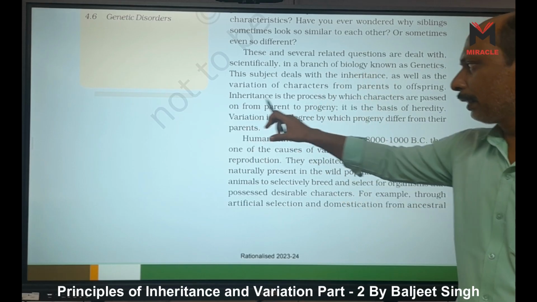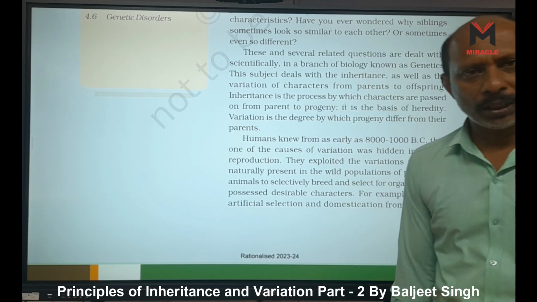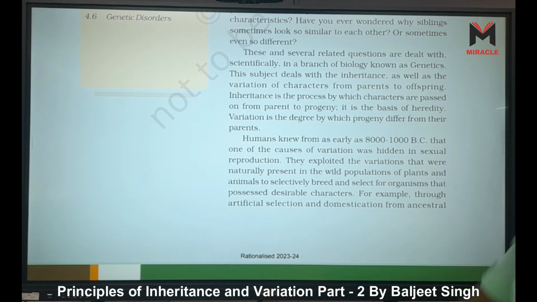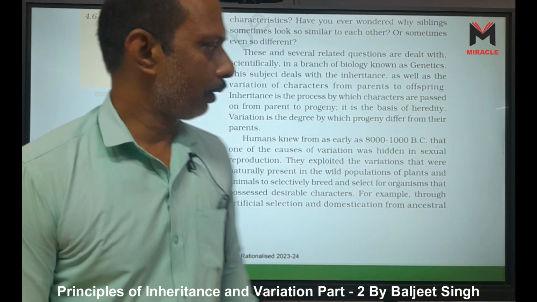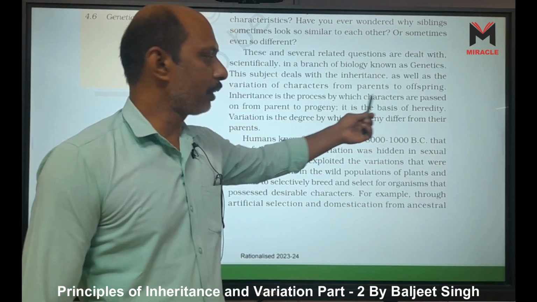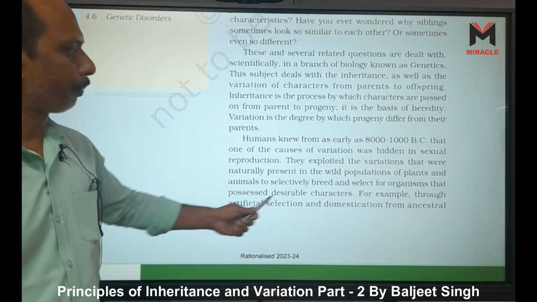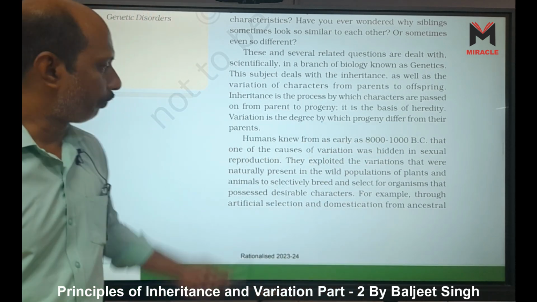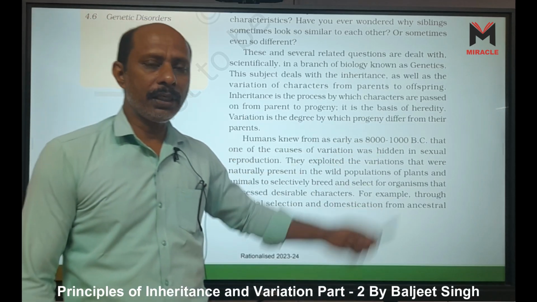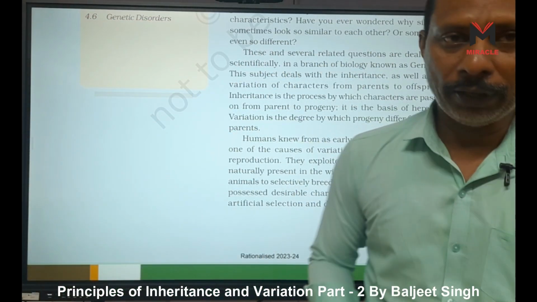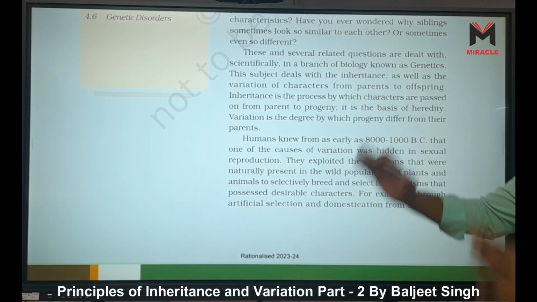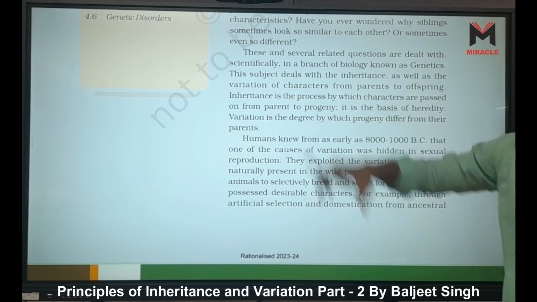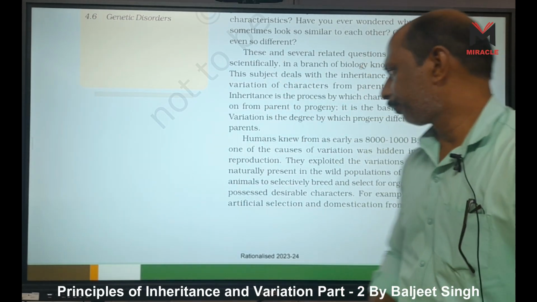Already we know, inheritance is the process by which characters are passed to the next generation, from parent to progeny, and it is the basis of heredity. What is heredity? The process by which characters are passed from parent to offspring. Second, variation is the degree by which progeny differ from their parents. That is variation. So, what is genetics? Genetics is the collective study of variation and inheritance, or heredity and variation.